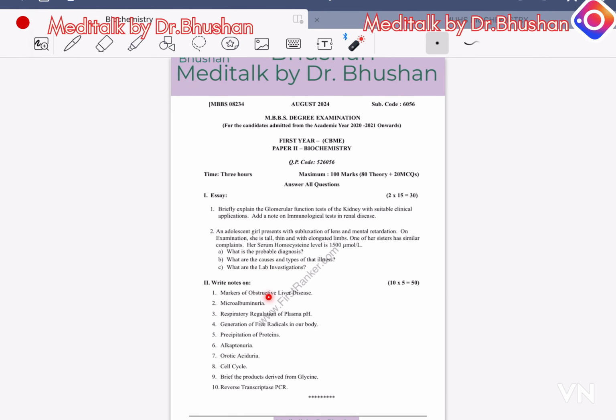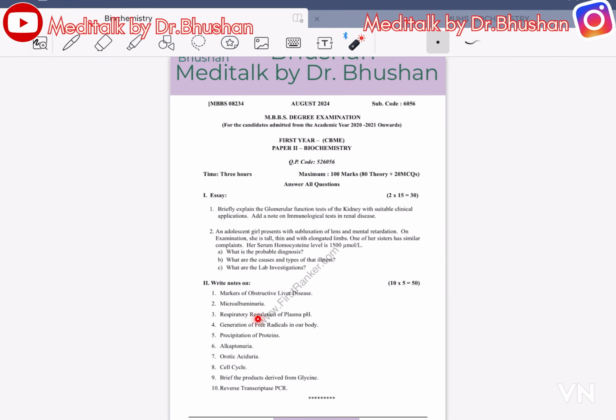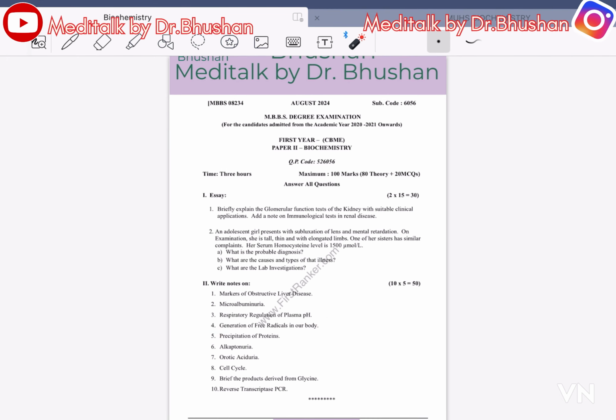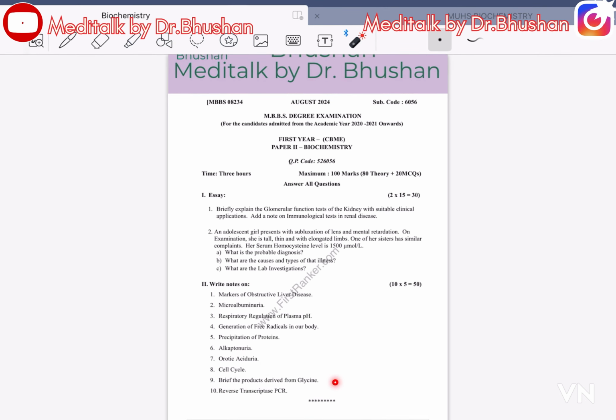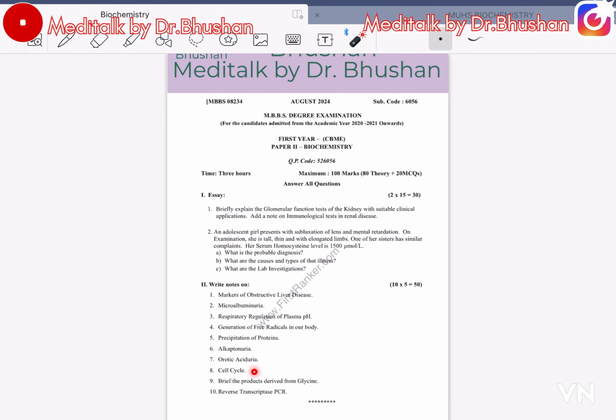Part 2: marker of obstructive liver disease, microalbuminuria, respiratory regulation of plasma pH, generation of free radicals in our body, precipitation of proteins, alkaptonuria, orotic aciduria, cell cycle, products derived from glycine, and reverse transcription PCR. This is a repeated question.